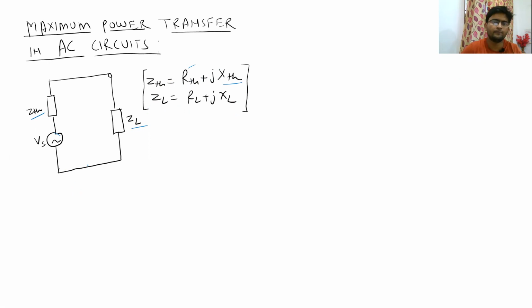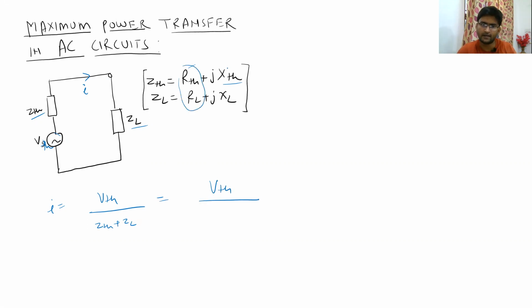So in this circuit, if we want to calculate the current, let me call this VTH. The current is going to be VTH divided by ZTH plus ZL, which is equal to VTH divided by, let us combine the real part and imaginary part together. So we will get RTH plus RL plus, let's take common j, we will get XTH plus XL. So this is going to be the value of I.